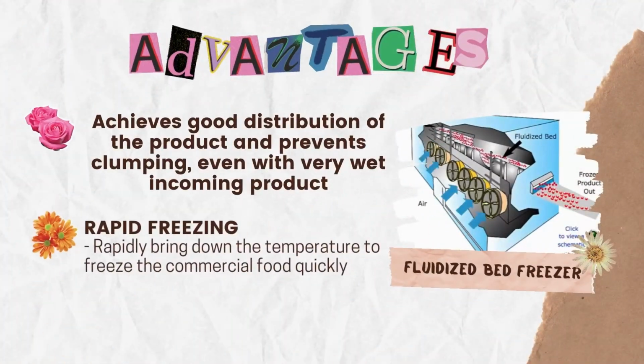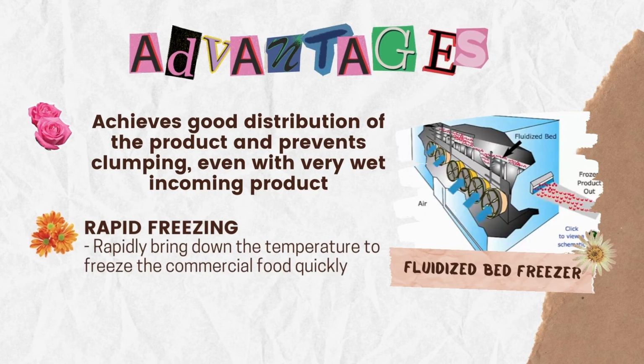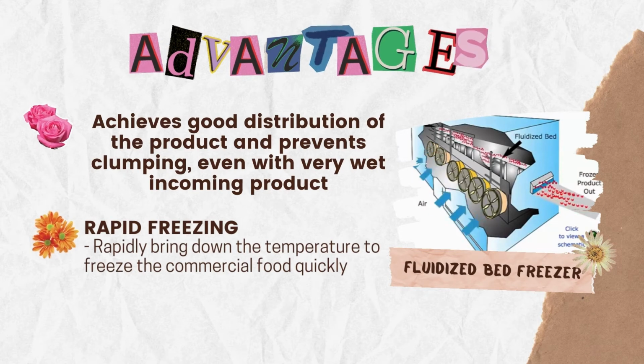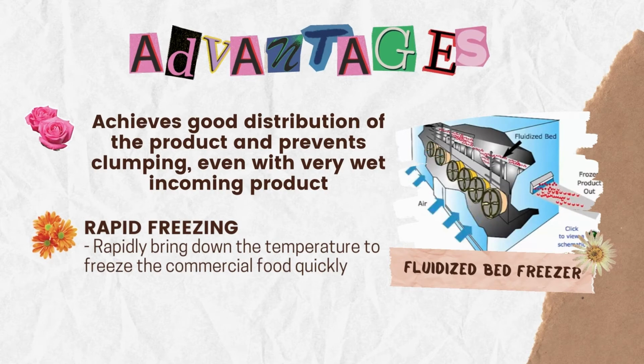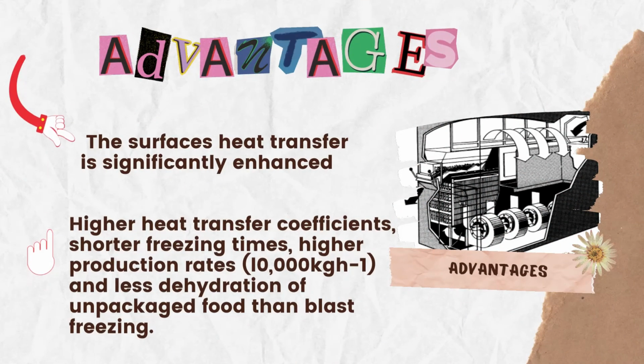Advantage of direct fluidized bed freezer. Direct A+ can achieve good distribution of product and prevent clumping even with very wet incoming product. Direct contact system A+ also has rapid freezing. It can rapidly bring down the temperature to freeze the commercial food quickly. Next, the advantage of fluidized bed freezer is the surface of heat transfer is significantly enhanced. Higher heat transfer coefficient, shorter freezing time, higher production rate which is 10,000 kg per hour, and less dehydration of unpackaged food and then less freezing.